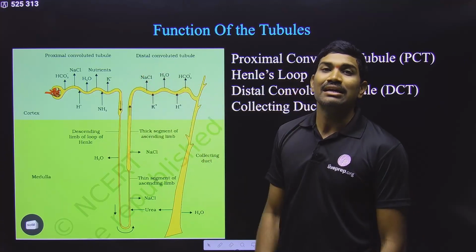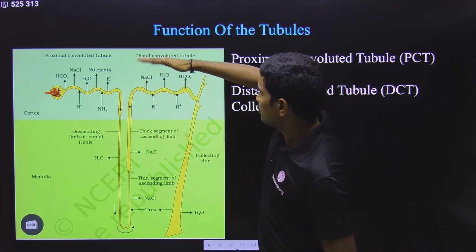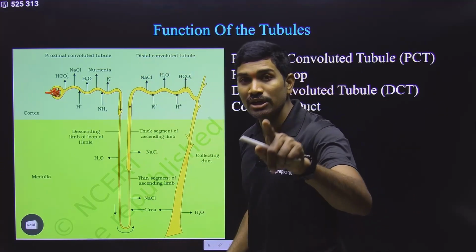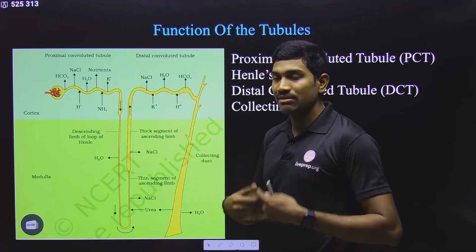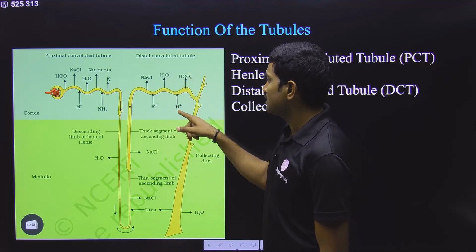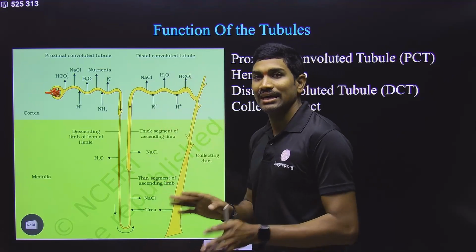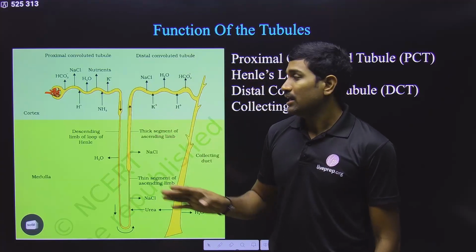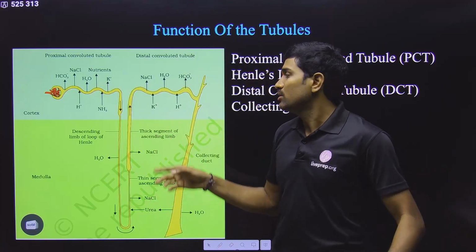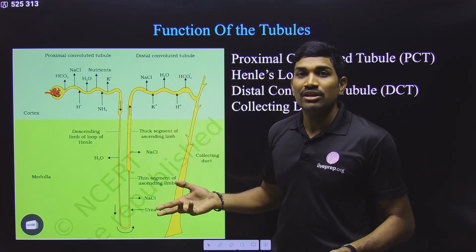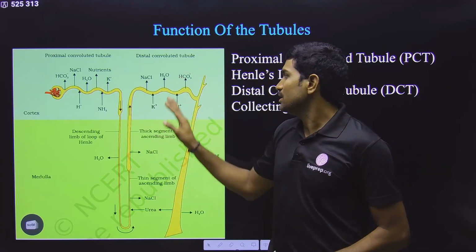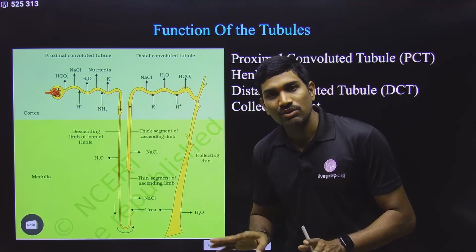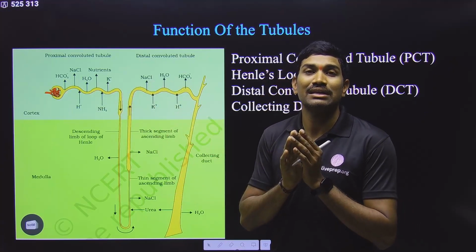Now come to this distal convoluted tubule. In the distal convoluted tubule, NaCl, water, bicarbonate, all these can be reabsorbed based on conditions and requirements. If it is required, they will be reabsorbed. Next, K plus and H plus will be secreted to maintain acid base balance and Na plus K plus balance. If H plus ion concentration is more, it will be secreted. If it is less, then it is not secreted. It will be taken up here and maintained.